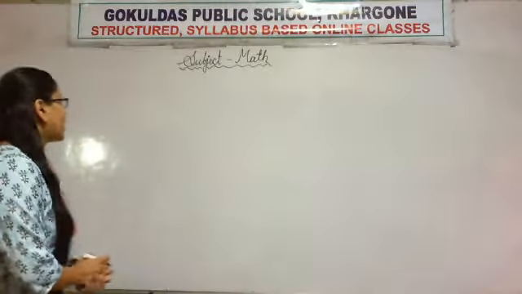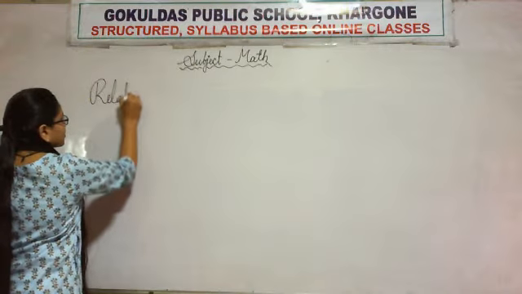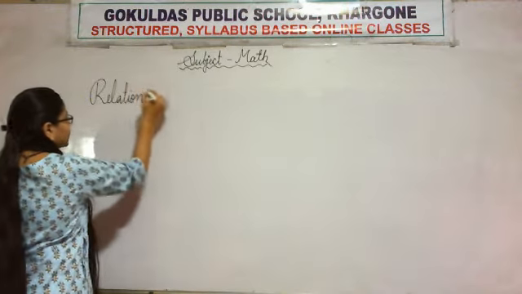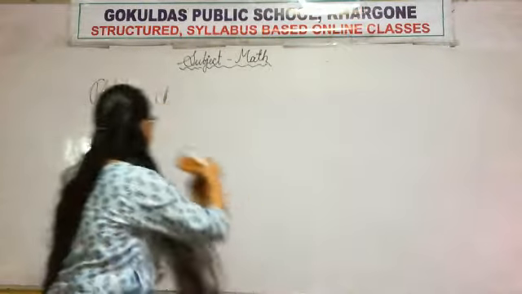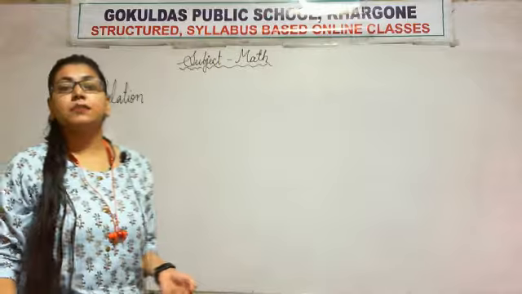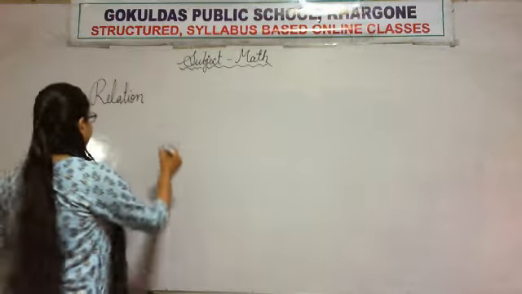Today we'll learn the relationship between division and multiplication.